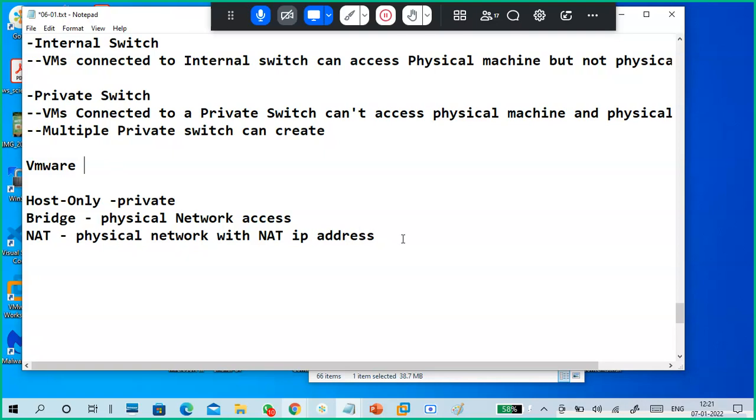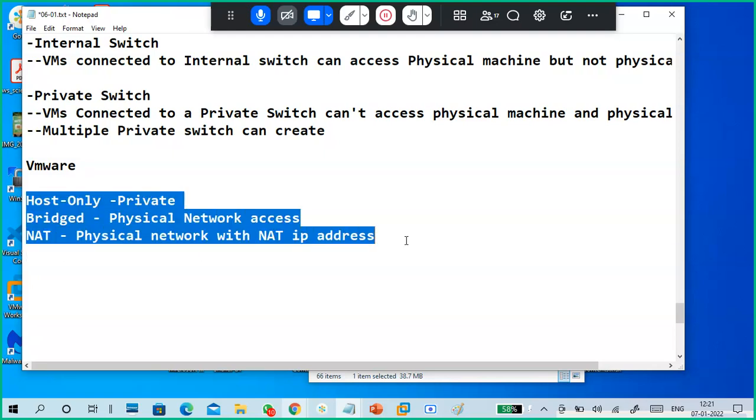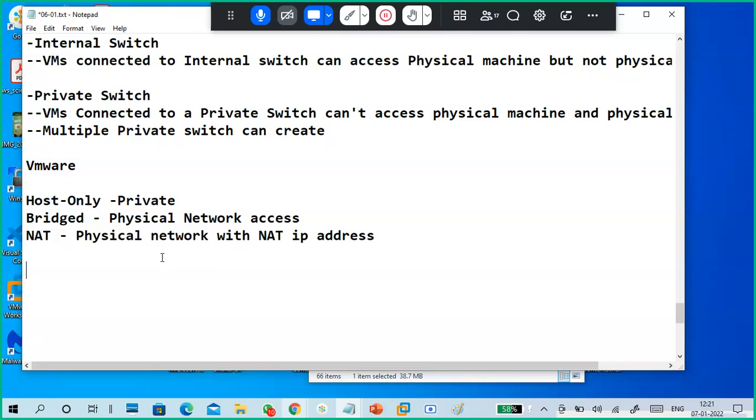Next one is bridged network, which means you can access the physical network directly. Host only is like a private network, so virtual to virtual communication, no physical network communication. Bridged is a physical network communication. NAT is also a physical network communication. So these are another three types of network related things.